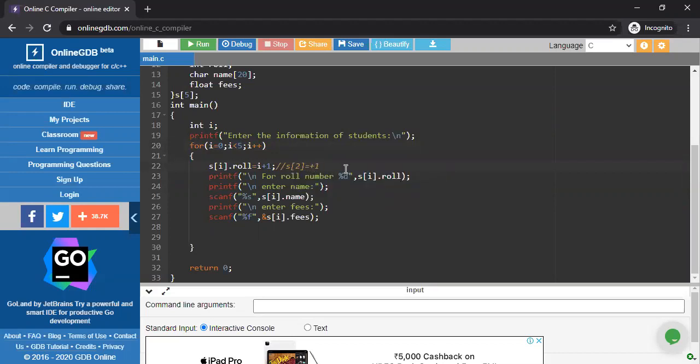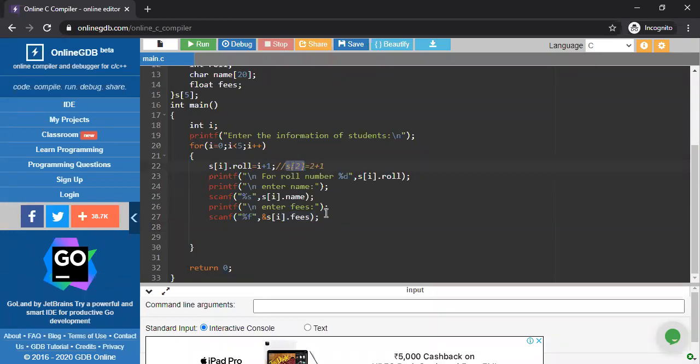So the roll number of student 3 is 3, and the name and the fees all are stored in between the S2. So in that way, the loop is executed for 3, loop is executed for 4.